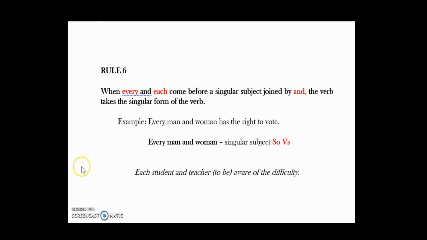Rule number 6 says, when every and each come before a singular subject joined by and, the verb takes the singular form of the verb. For example, every man and woman has the right to vote. Again, when your subject begins with every, the subject is going to be singular. Therefore, the verb is going to take the S suffix. Now you try. Each student and teacher is aware of the difficulty.